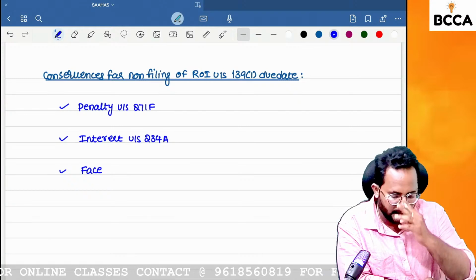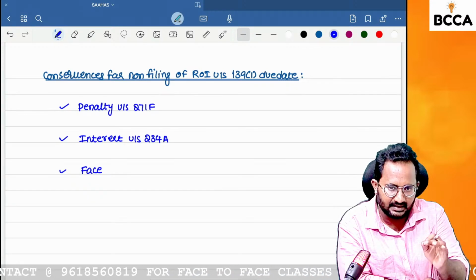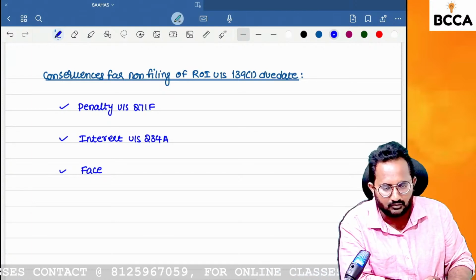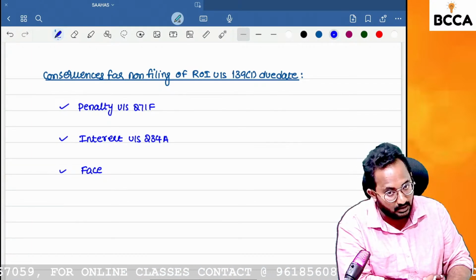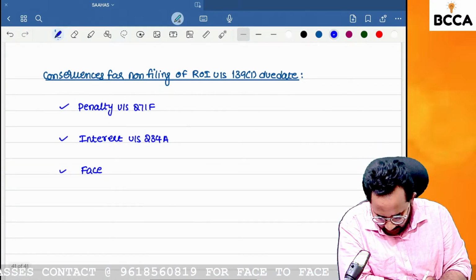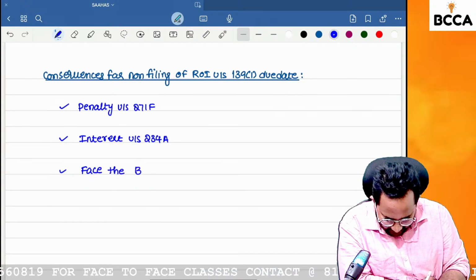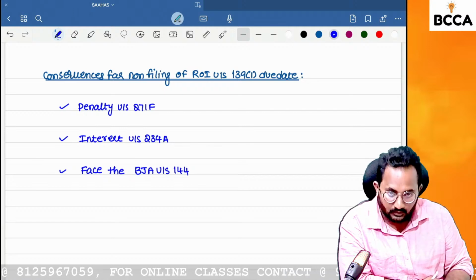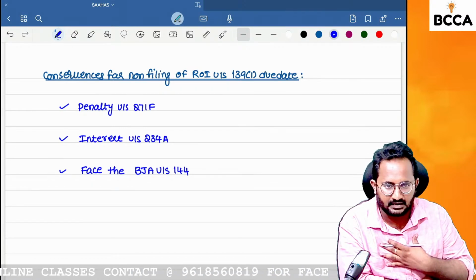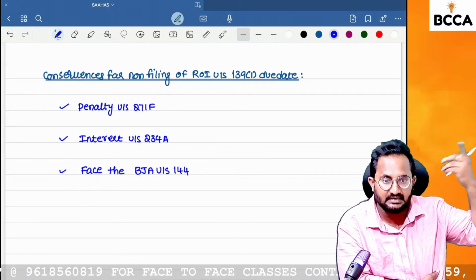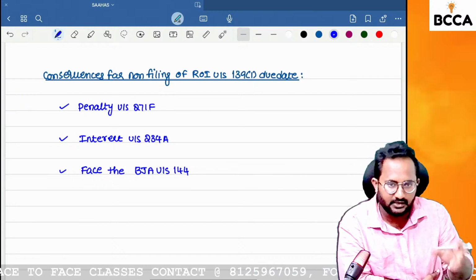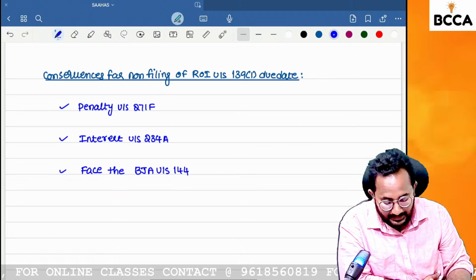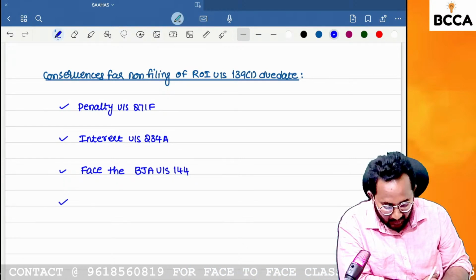Next, you have to face this. If you have filed the return of income, then I will conduct the assessment on that return of income only. If you have not filed the return of income at all, then what assessment will they conduct on your file, ma'am? Best judgment assessment under section 144. The assessing officer will conduct the assessment based on his judgment, based on available information. He can compute your tax liability, and they will send the notices in accordance with section 144.